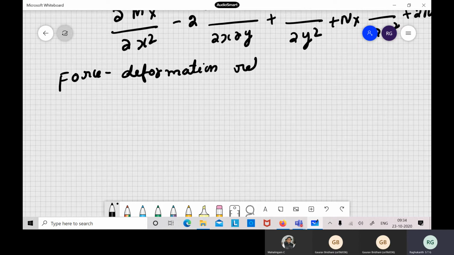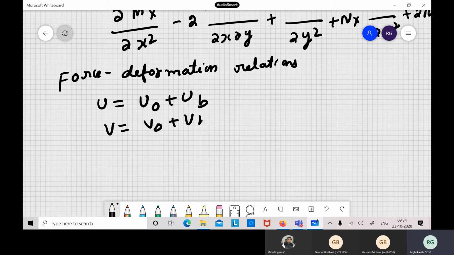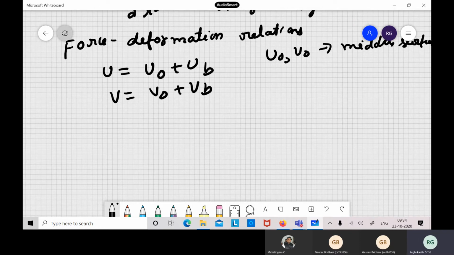Here also we have two things. The displacement in a shell we write as a combination: u is u naught plus ub, and v is v naught plus vb, where u naught, v naught are defined at the middle surface, that is the neutral axis, and at any other point you have the bending term.